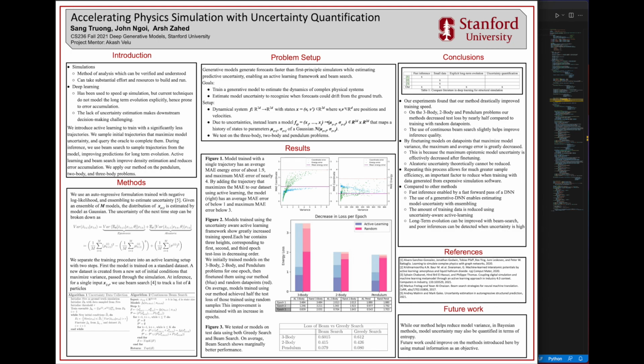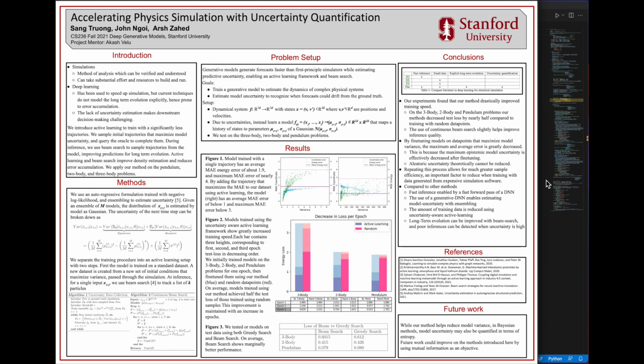And finally, long-term evolution can be improved with beam search, and poor inference can be detected when uncertainty is high. For future work, while our method reduces model variance, in Bayesian methods, model uncertainty can be quantified in terms of entropy. We could also improve on the methods introduced here by using mutual information as an objective.